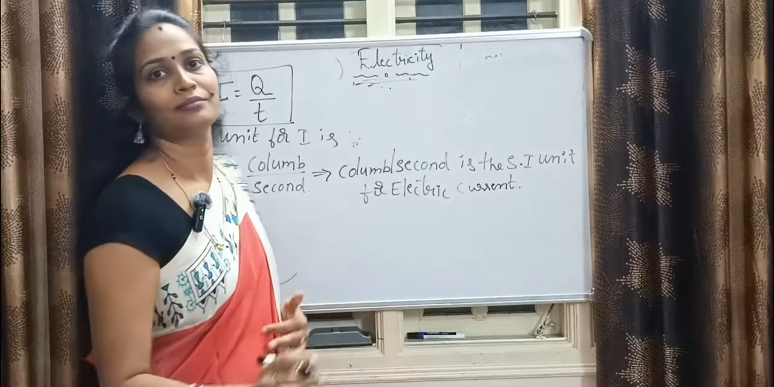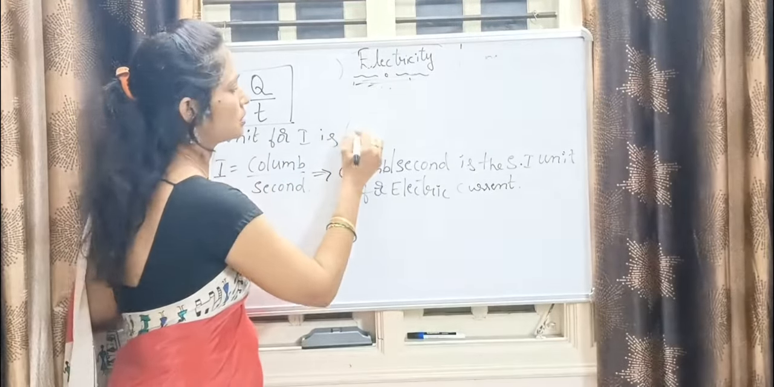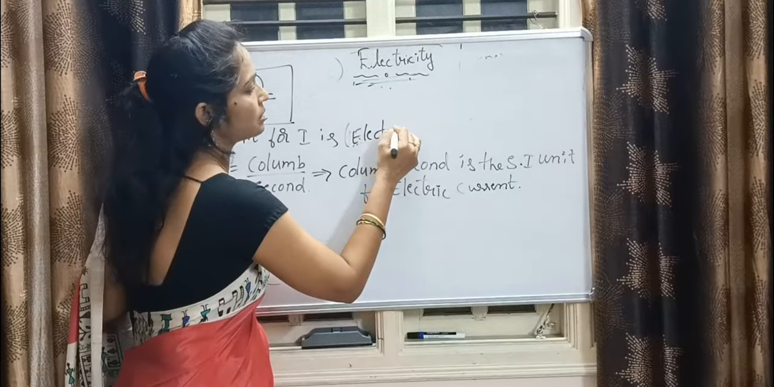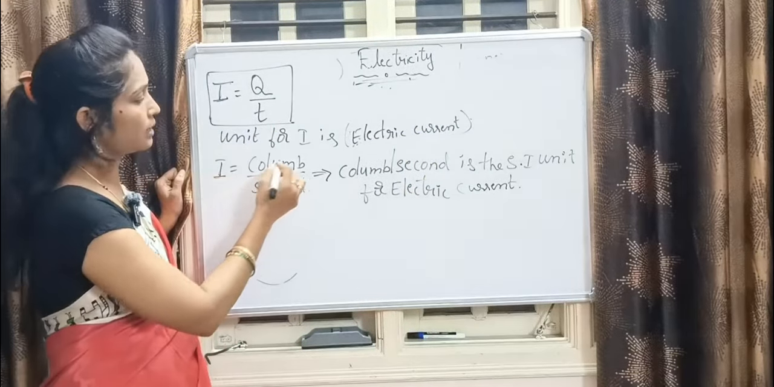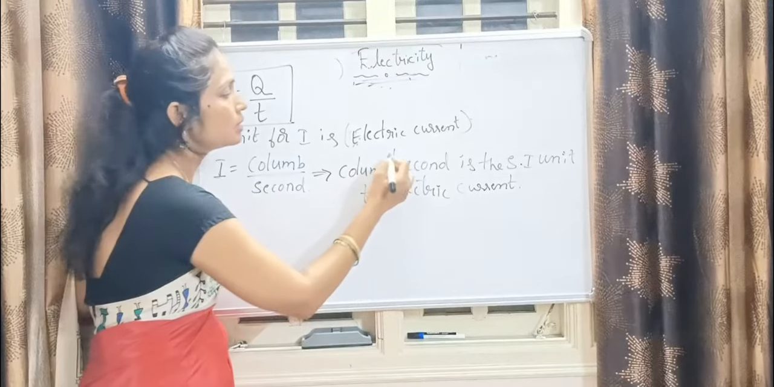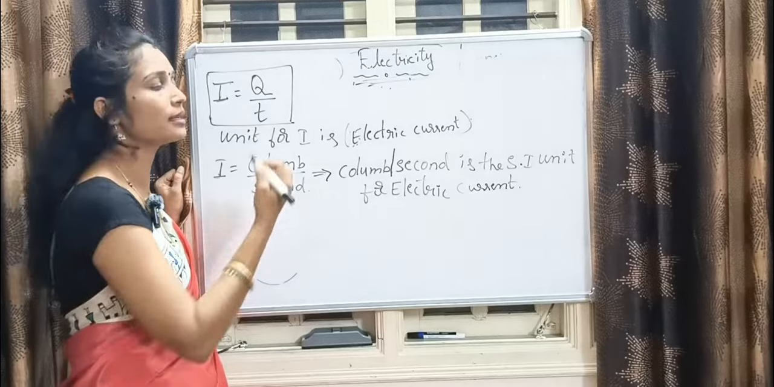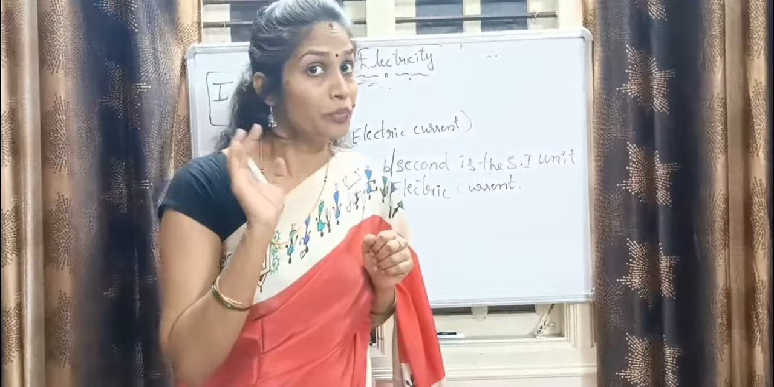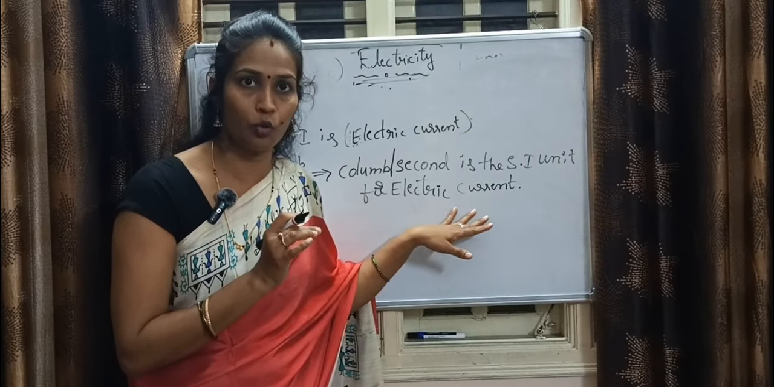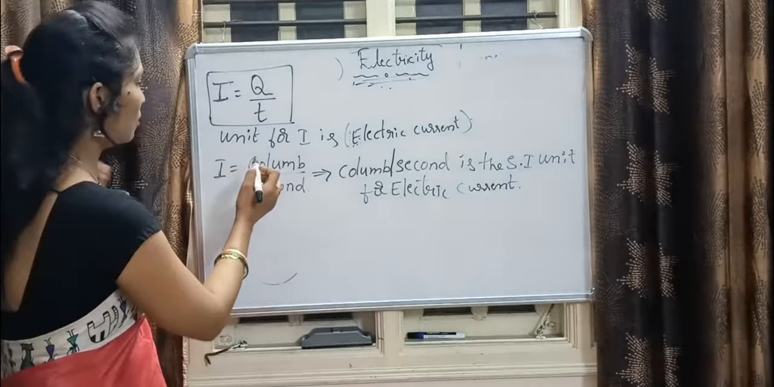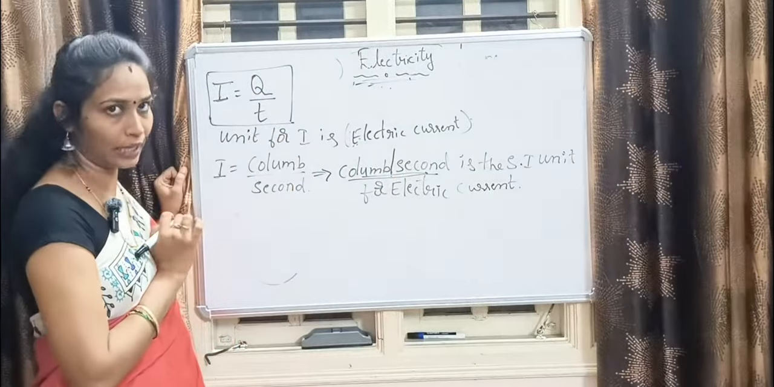But you may get surprised. The unit for I, that is electric current. What is I, guys? Electric current. This unit for I is coulomb per second. You may get such questions as multiple choice in the 10th board examination. So be careful and please concentrate more on this. Coulomb per second is the SI unit for electric current.